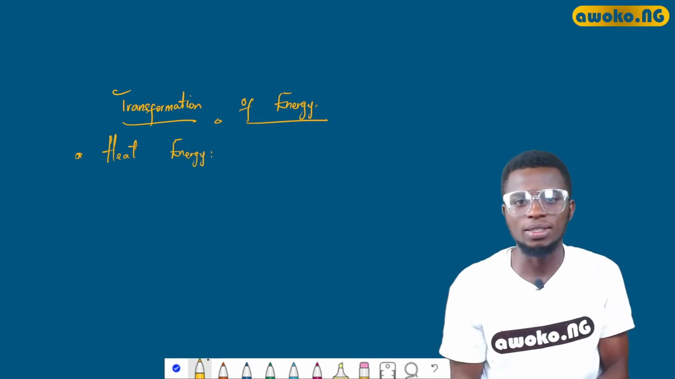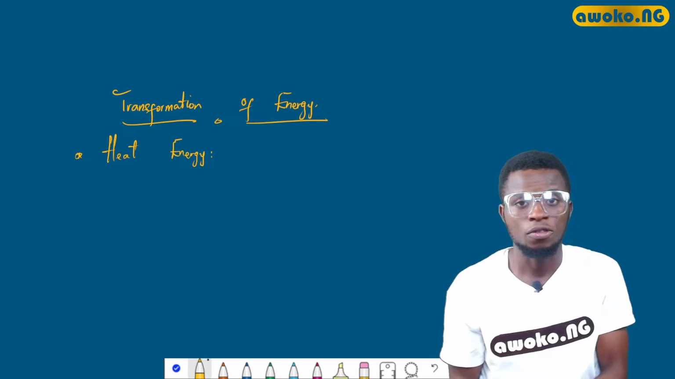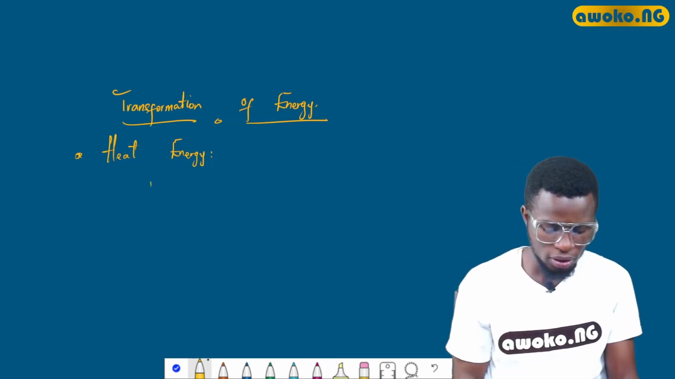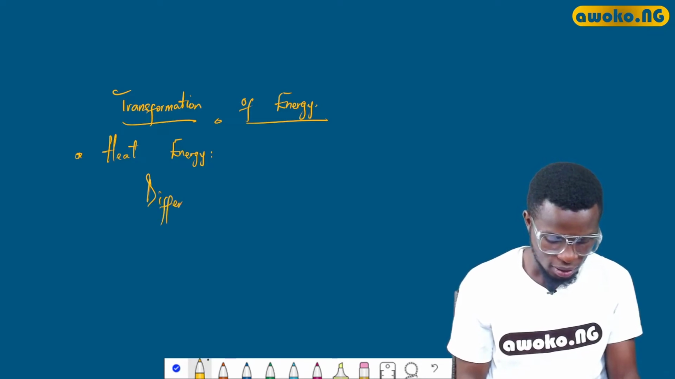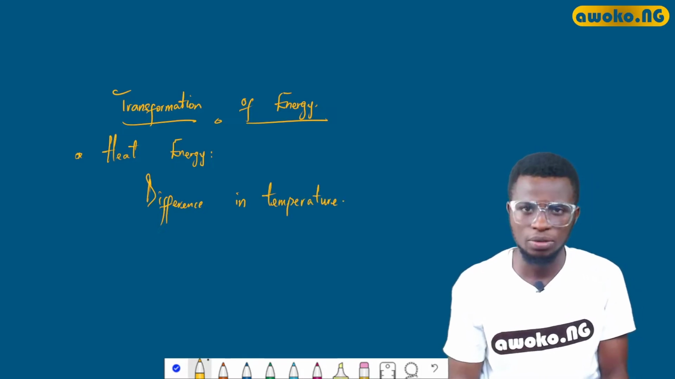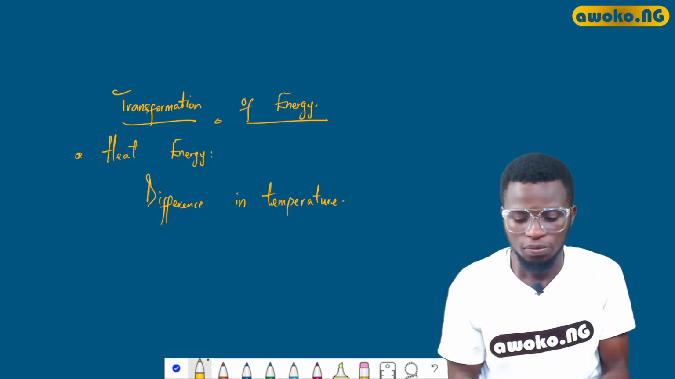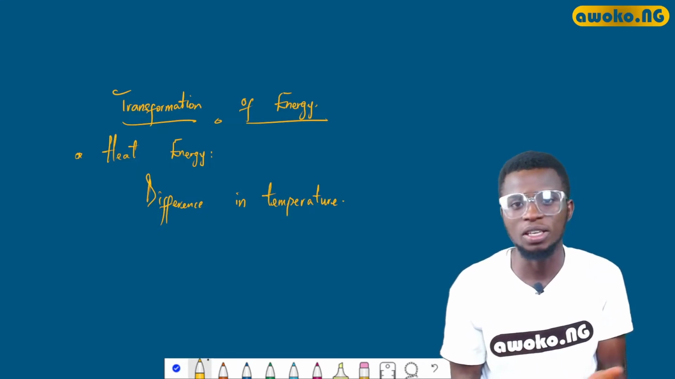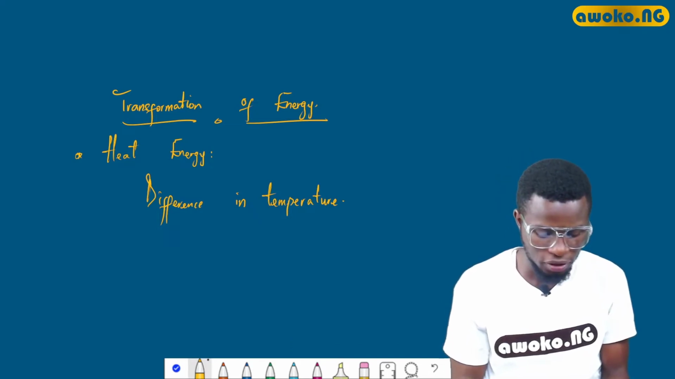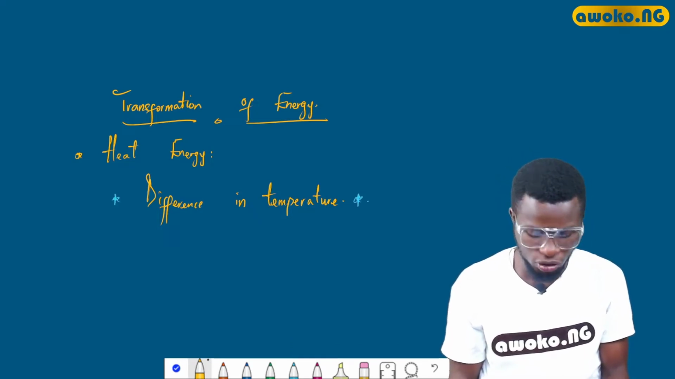Let us consider the first form of energy, which is the heat energy. Now, heat is transferred from one object to another as a result of the difference in temperature. This is a likely exam question. The question could come in this form. What is responsible for the transfer of heat from one body to another? Of course, the answer is the difference in temperature.